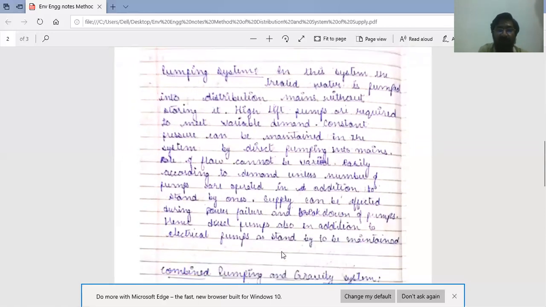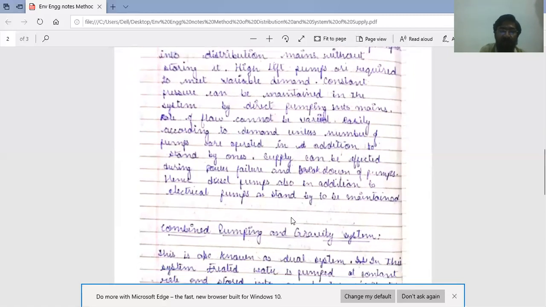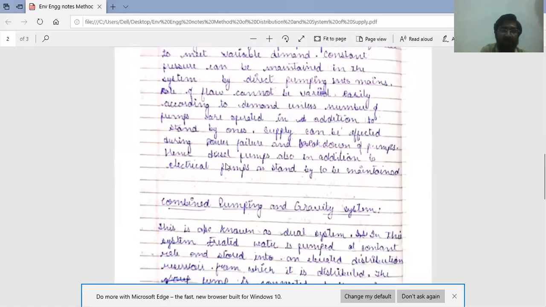Supply can be affected during power failure and breakdown of pumps. Hence, diesel pumps in addition to electrical pumps are to be maintained as standby. So this is the drawback in this system.